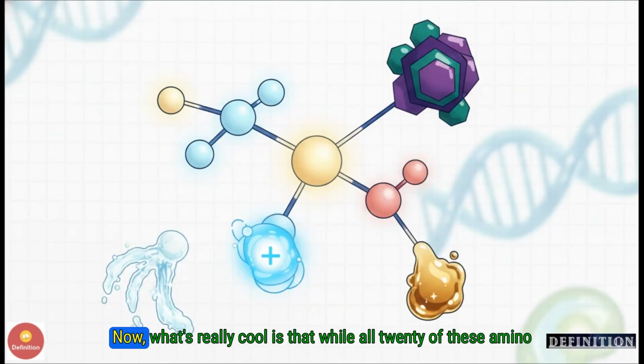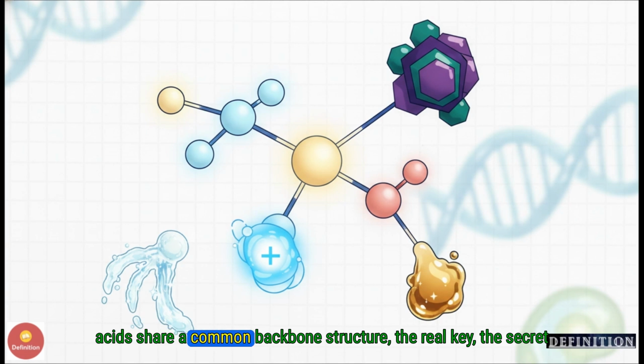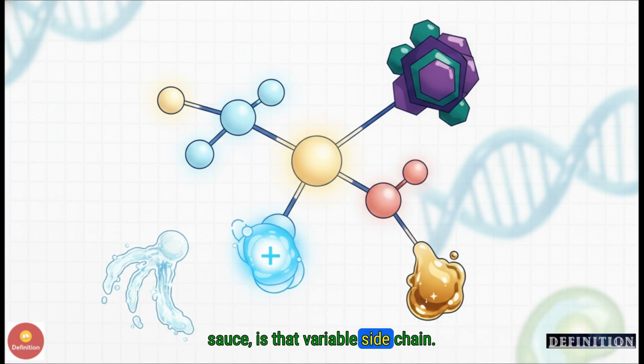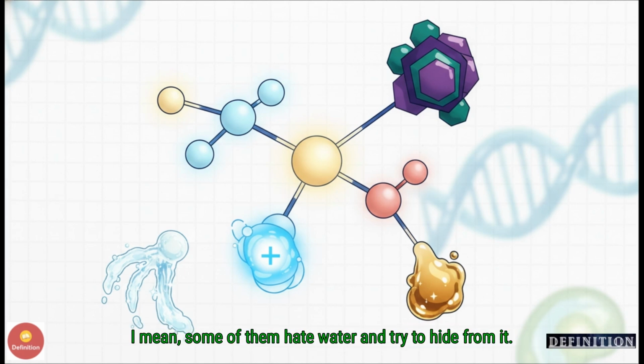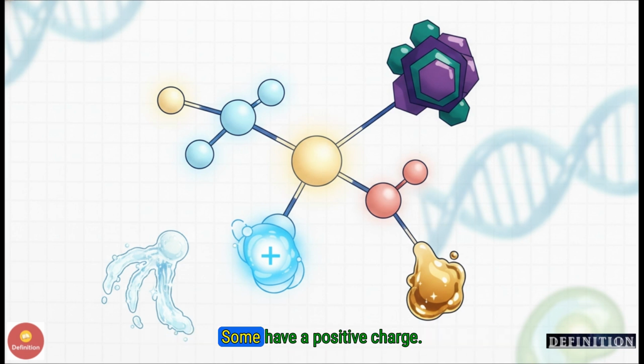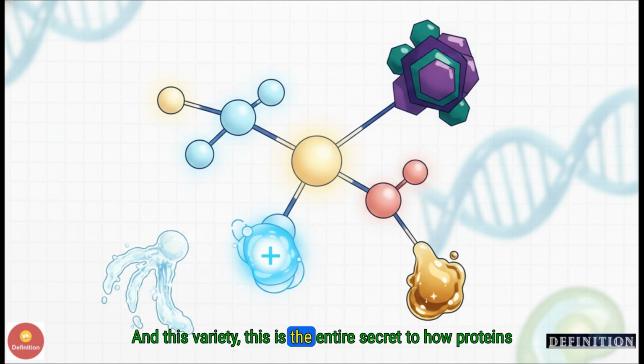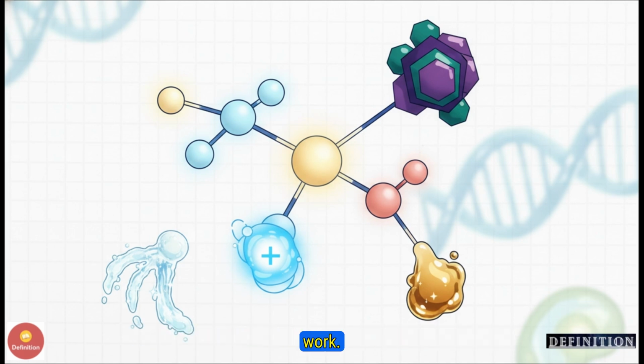They're the letters that get strung together to write the instructions for every single thing a protein is supposed to do. Now, what's really cool is that while all 20 of these amino acids share a common backbone structure, the real key, the secret sauce, is that variable side chain. This is what gives each letter its own unique chemical personality. I mean, some of them hate water and try to hide from it. Others love water. Some have a positive charge, some have a negative one. And this variety, this is the entire secret to how proteins work.